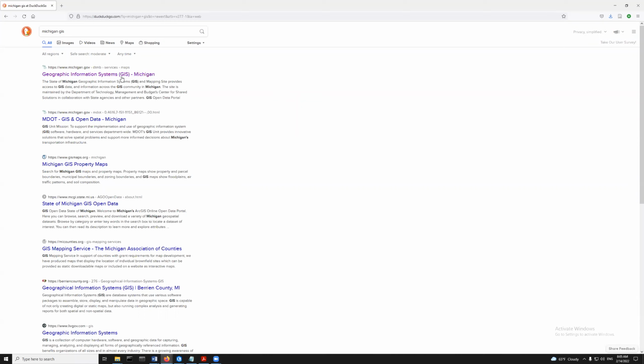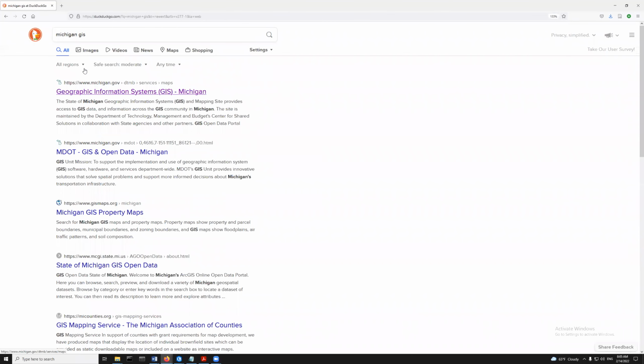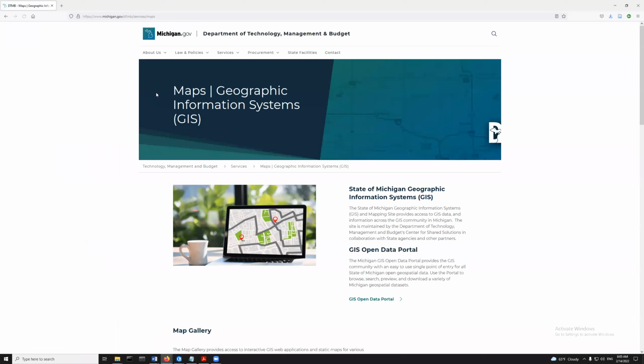The first thing that came up is michigan.gov. Maybe I can make this text a little bit bigger. It's .gov, which means it's a governmental site, so they're probably not going to try to sell you things or infect your computer. That's maybe worth checking out. There are additional ones, like gismaps.org, and State of Michigan GIS open data. But just a simple search on the place you're interested in and GIS may bring up a good selection of things to check out.